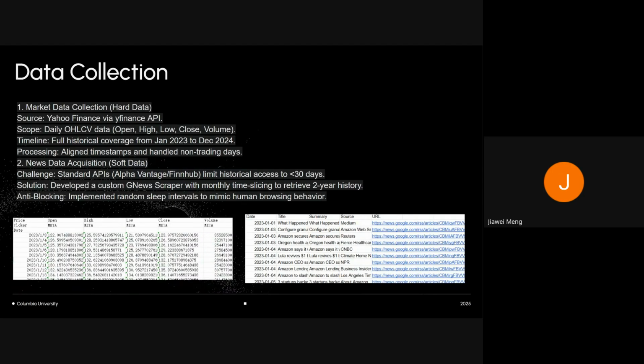And you can see on the left, it is our market data collection, just as I said before. And on the right is our soft data, the news data. However, the real challenge arose when we crawled the news data. To overcome the API limitations, we engineered a custom solution. We built a specialized crawler using GNews and implemented a monthly time slice strategy. Instead of querying the whole timeline at once, we break it into every month to get the news.